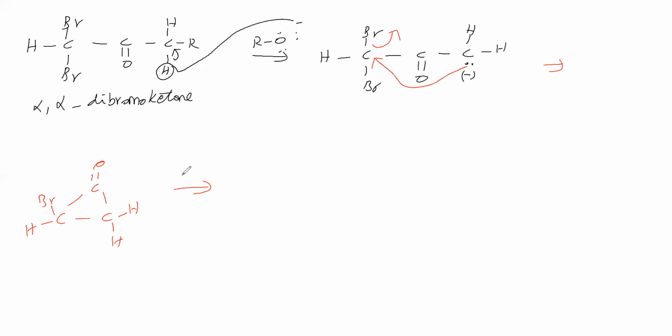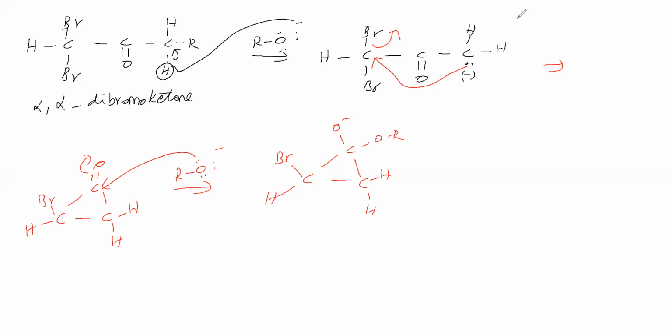Next step is alkoxide attack. This lone pair is attacking this carbonyl carbon. This bond is migrating, so we can write here O minus and OR. Here we can write CH2 like this bond.